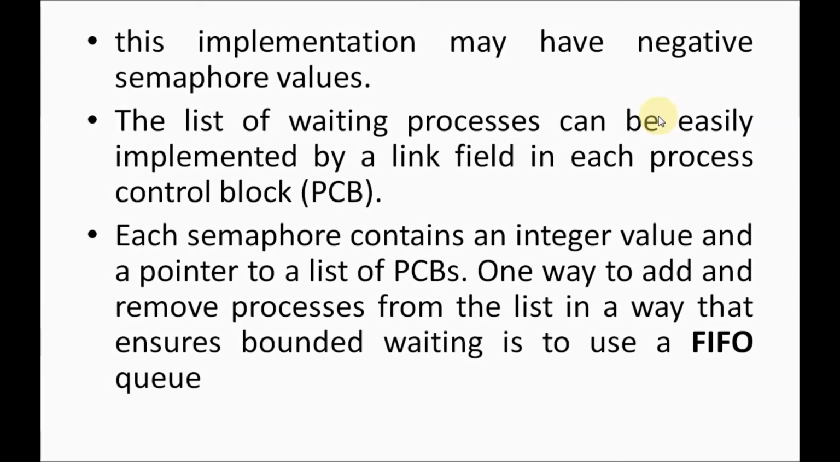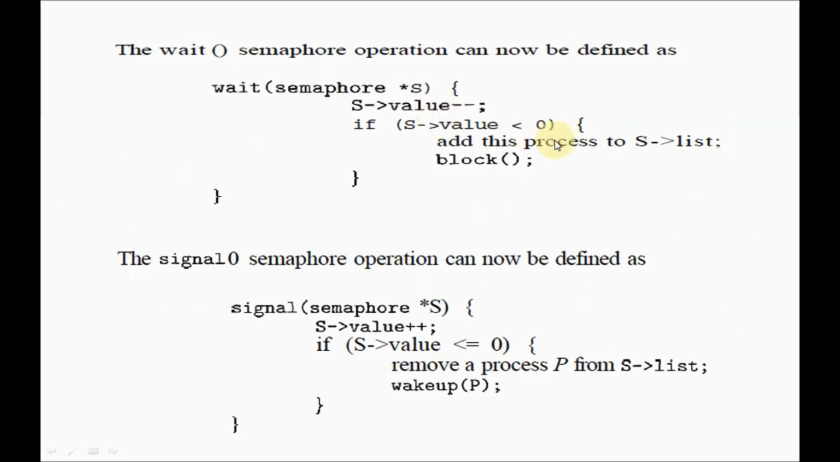I told you that. Next, the list of waiting processes, I told you that you have to maintain the list of waiting processes, and you will have to maintain the identifier for each process. How to maintain that identifier? You can use a PCB, process control block. Each process contains a process control block, right? It is implemented by a link field where the identifiers of each process will be there. And one more important thing, each semaphore contains an integer value and a pointer to a list of PCBs. You know that, I already explained it. Each semaphore contains the pointer to the list of PCBs, then only you can identify which process is in the list or which process is not in the list.